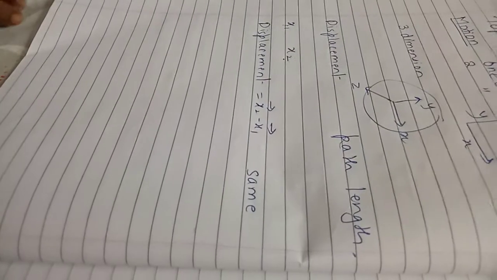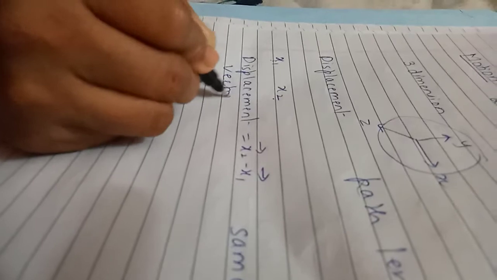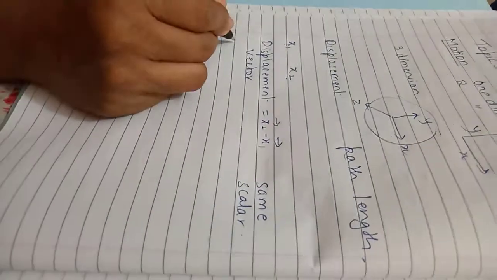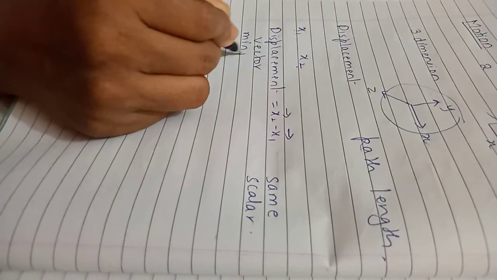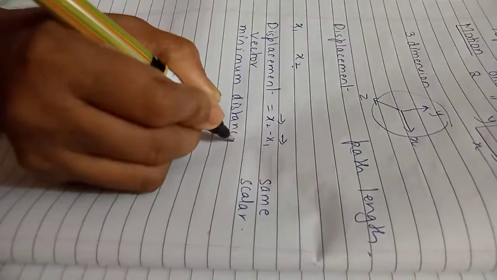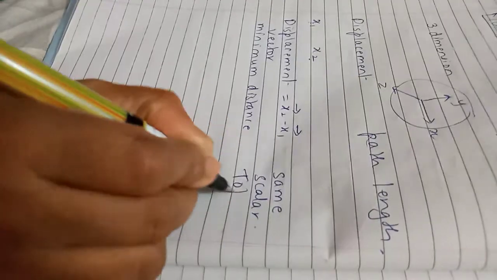Then the point comes, what is the difference, teacher? Displacement is a vector. Path length is a scalar quantity. Displacement is the minimum distance. Path length is the total distance.